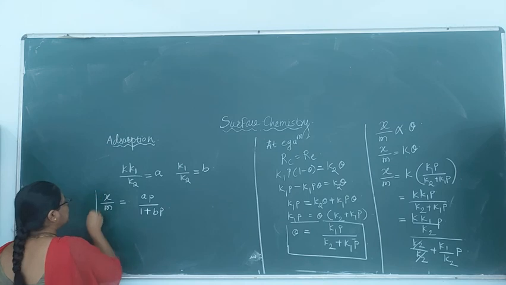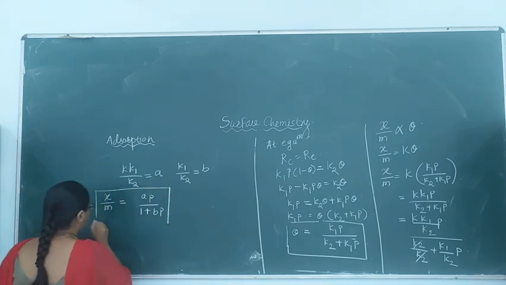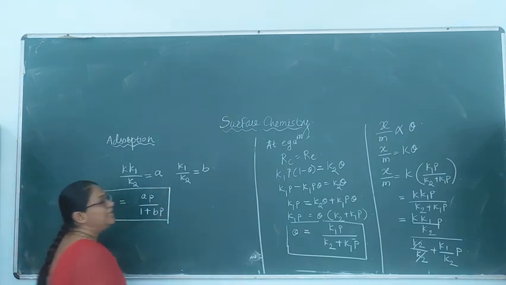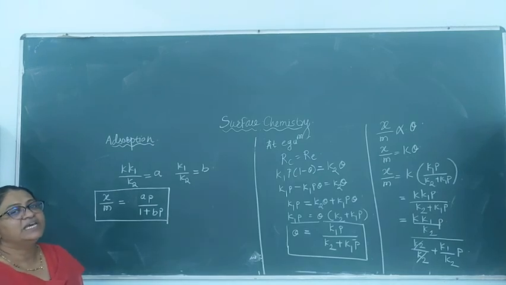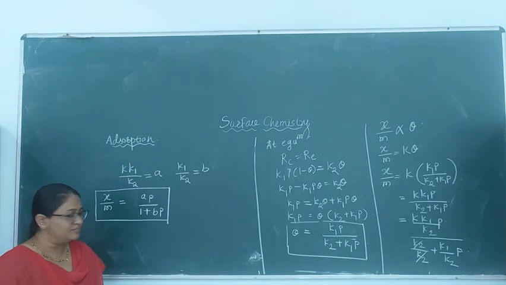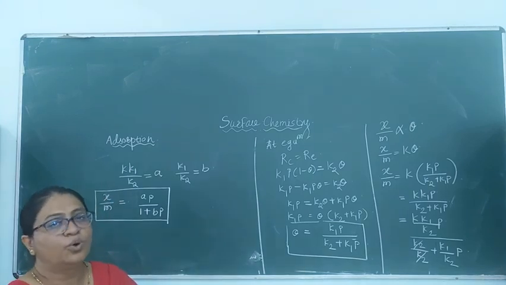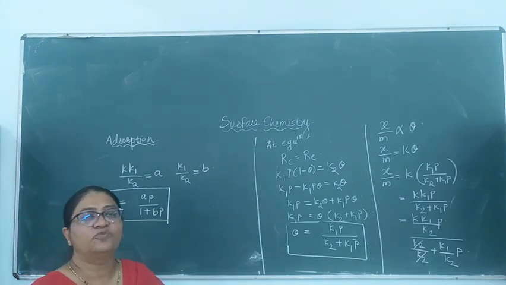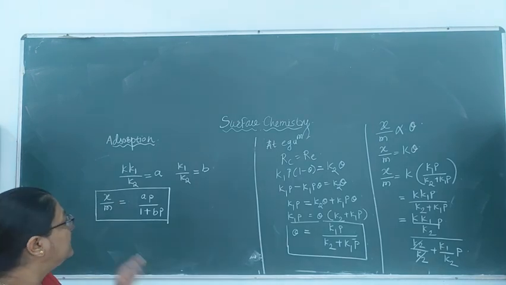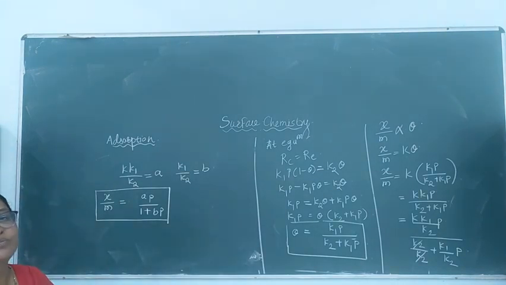So this is the equation which is called the equation for Langmuir adsorption isotherm, and this equation is applicable over all the ranges of pressure, and hence the Langmuir adsorption isotherm has theoretical importance.